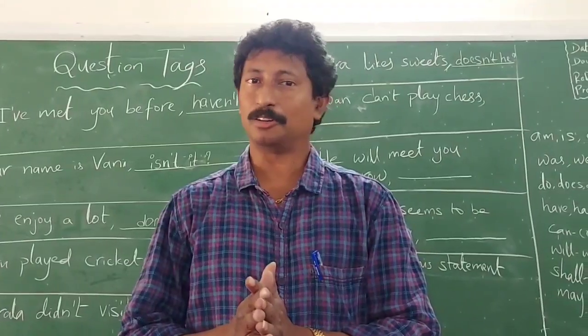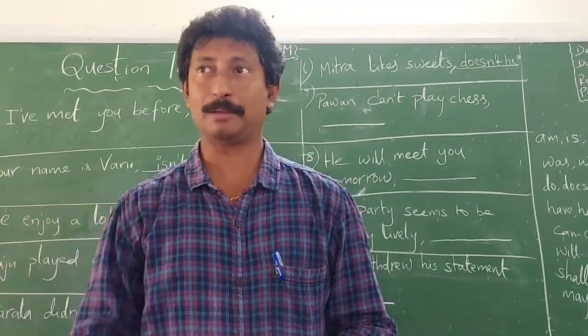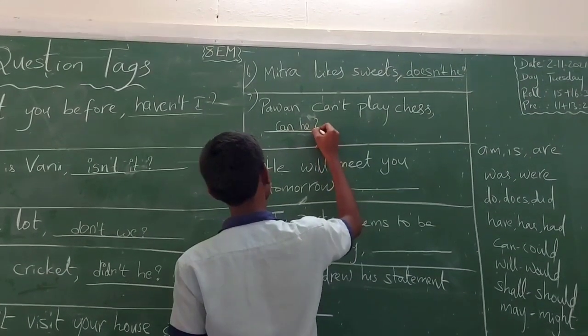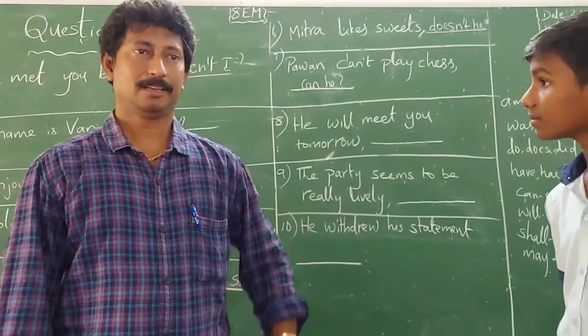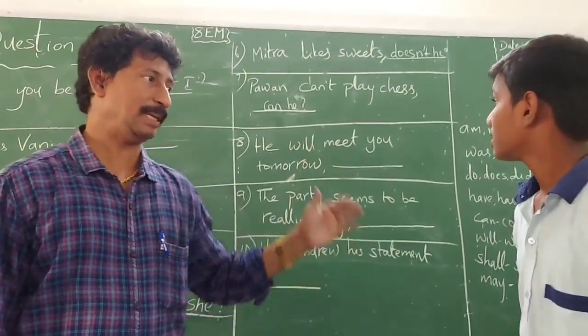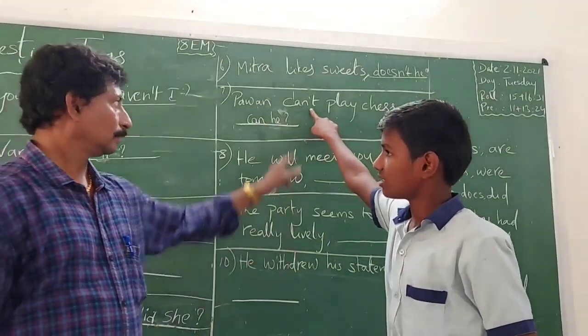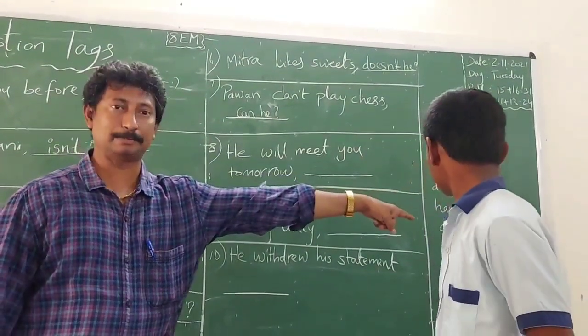Right? And now, Santosh has bagged the next opportunity. Santosh, please come. Pawan can't play chess. Can he? You have added the question tag, can he? How did you get this answer? Please explain. It is a helping verb, can. So can is there in the helping verbs list.